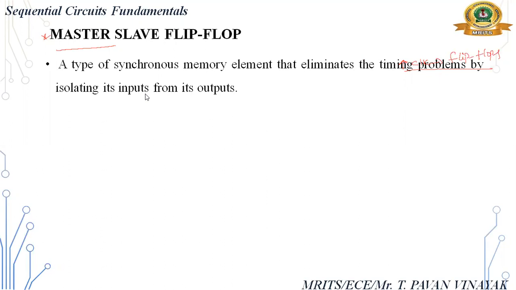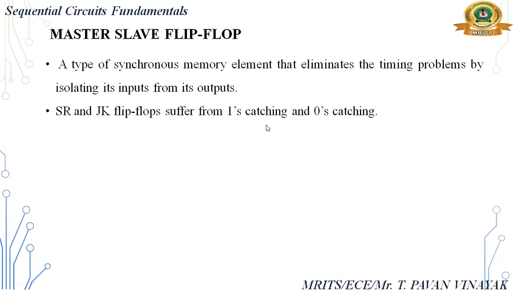A master slave flip flop is a synchronous memory element that eliminates the problem of racing. SR and JK latches suffer from ones catching and zeros catching, which means racing.